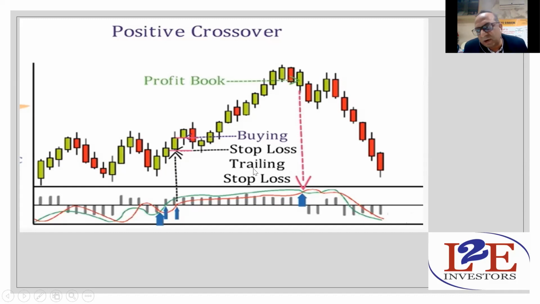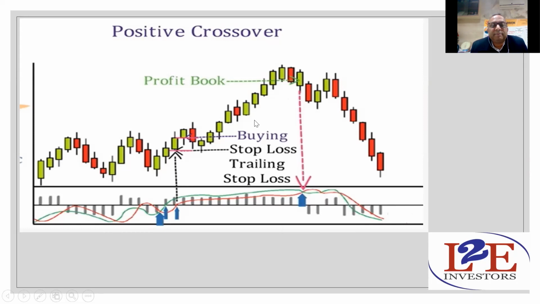Say you have bought a particular stock at 100 rupees, it has moved to 110 rupees. Then your stop loss should be at your buying price. It has moved to 120 rupees, your stop loss is 110 rupees. It has moved to 130 rupees, stop loss is 120 rupees. So slowly move your trailing stop loss upward. That will give you the maximum profit. And once these lines cross each other in the opposite direction, you should immediately sell and come out of the trade. So you'll get the maximum profit of the whole run that you should be able to get.